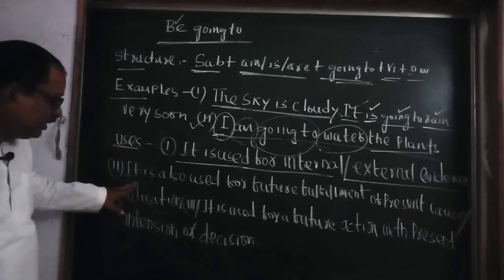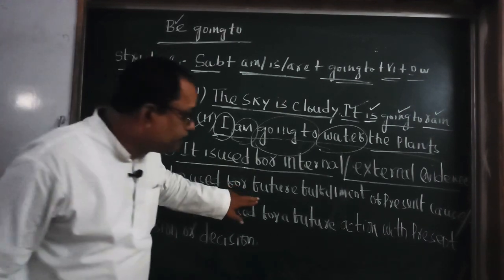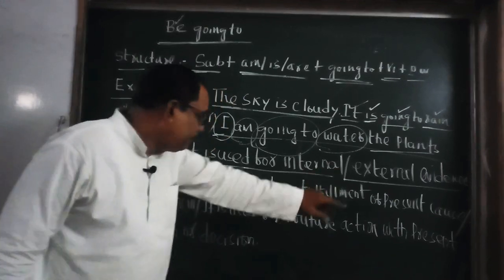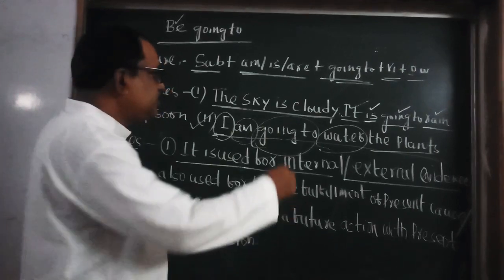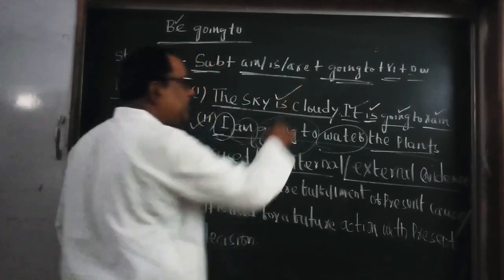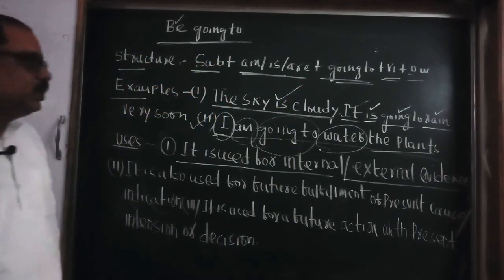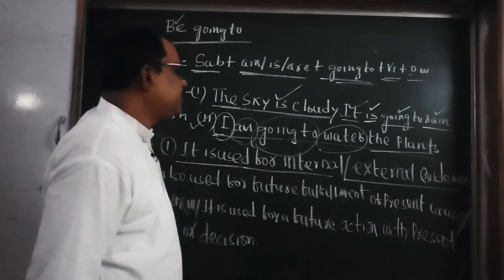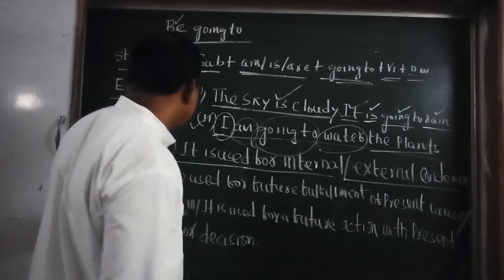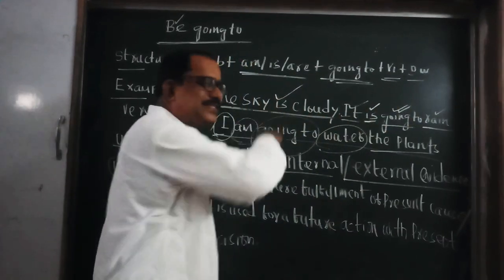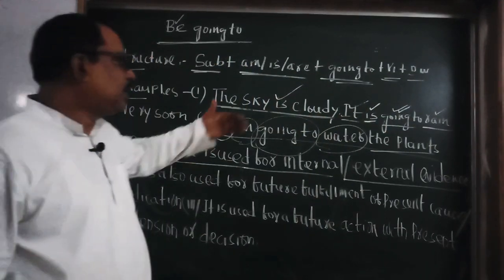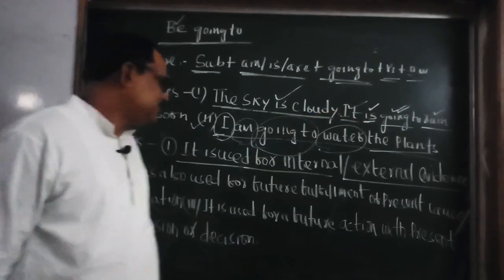Second one, it is also used for future fulfillment of present cause or indication. What is present cause indication? The sky is cloudy is a present cause indication. The black clouds in the sky is a present cause indication. And future fulfillment, it will happen: as you see the sky is cloudy, as you see the black clouds in the sky, you can say it is going to rain.